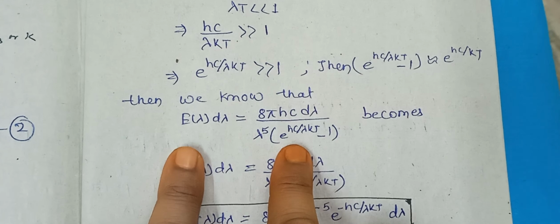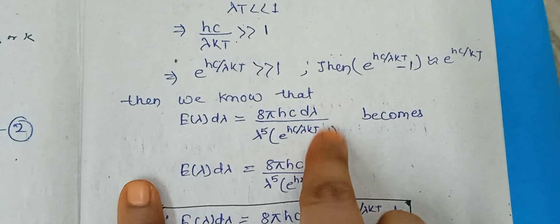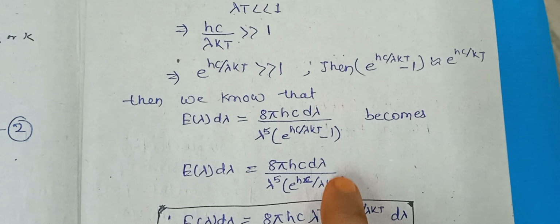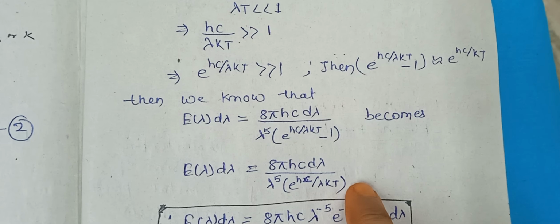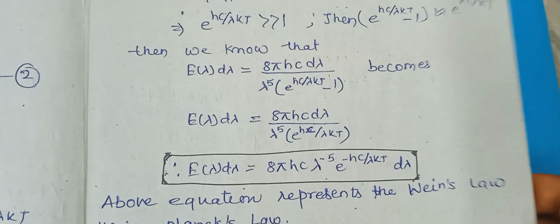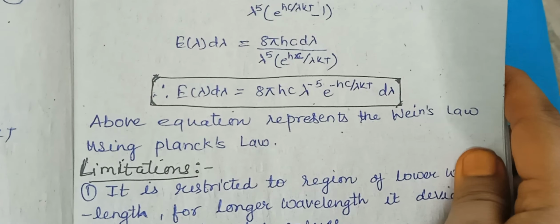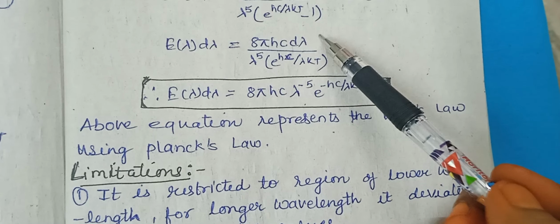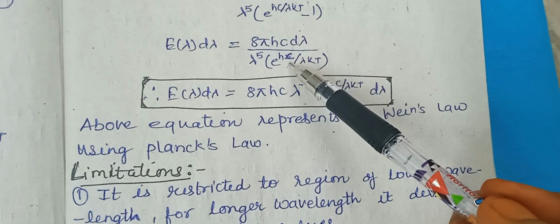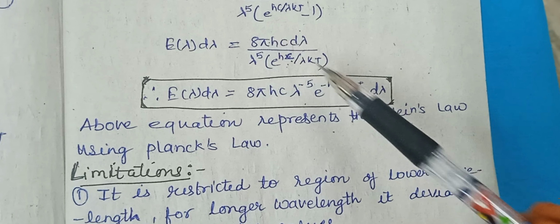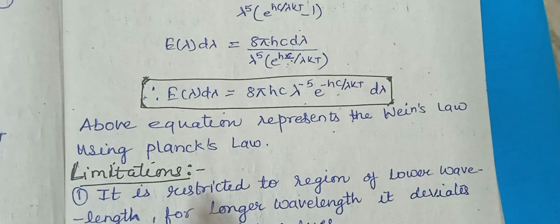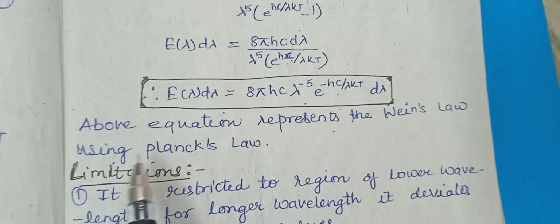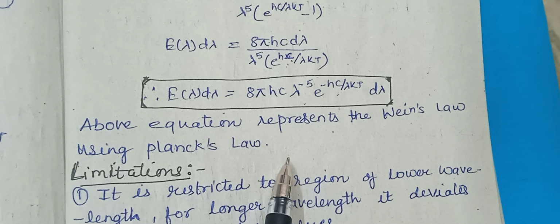Now we know that Planck's law, we have this equation, putting the value of this is this one. Okay, so we get this. Nothing happened. We brought all these up, we brought this up also, denominator becomes numerator, power becomes negative. Okay, the above equation represents the Wien's law using Planck's law.